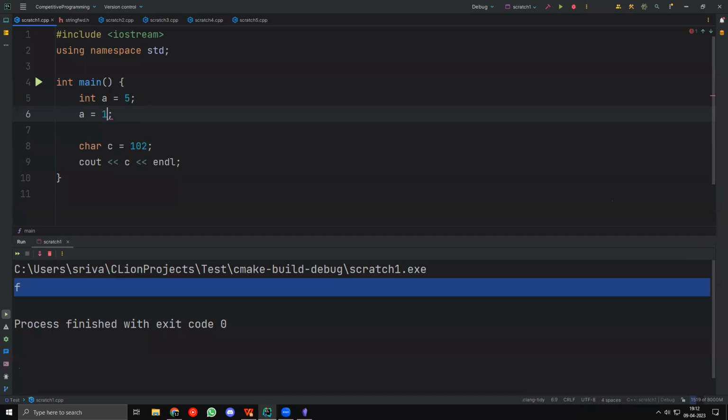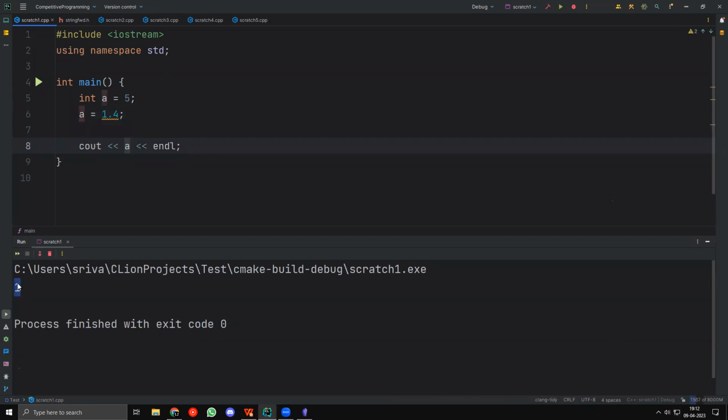And if I use something like a float value, 1.4 or something like this, and I output A, this is technically allowed, but you will notice that the 0.4 is gone, right? We are only left with 1. So if you don't use a proper data type for the proper value, you will find data loss, and you are very likely going to get WA.